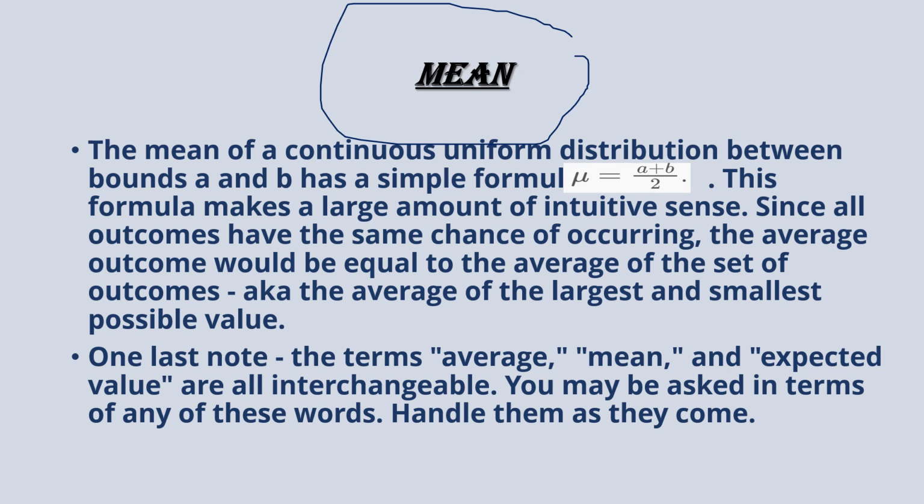The average outcome is equal to the average of the largest and the smallest possible value. One last note: the terms average, mean and expected value are interchangeable. You may be asked in terms of any of those words. We can find the average, mean and expected value by interchanging them, and so we can find one from another. So let's move forward.